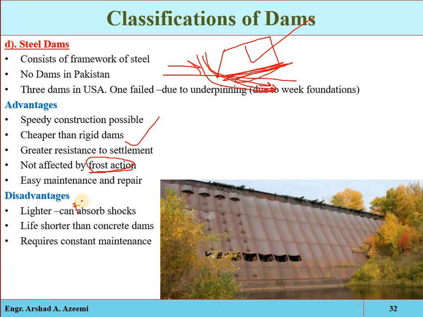The life of a steel dam is shorter as compared to a concrete dam, and steel dams require greater and more constant maintenance. Considerable bearing stresses and other types of stresses will need to be considered, and failure can occur in these ways.